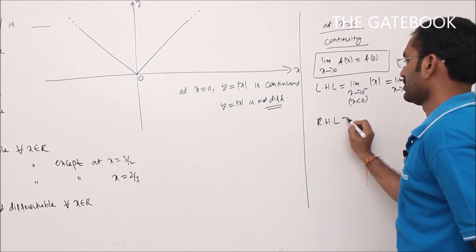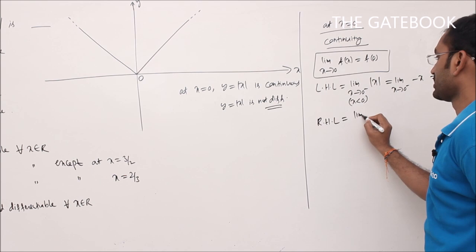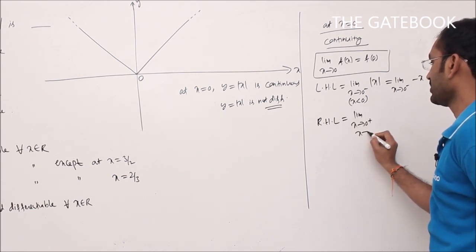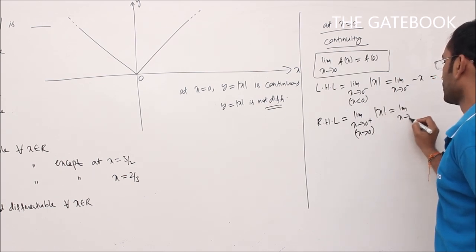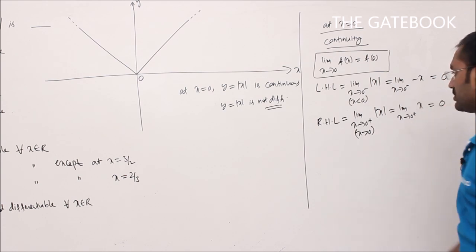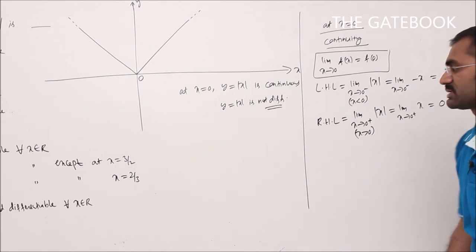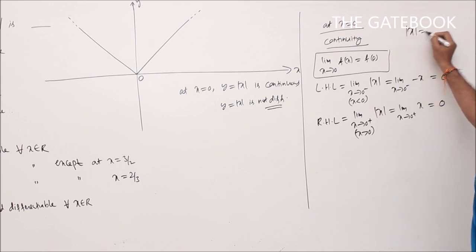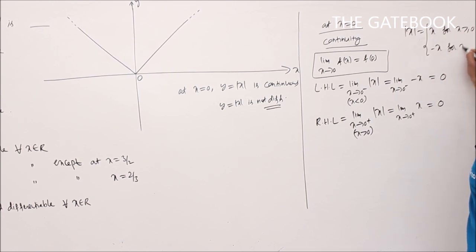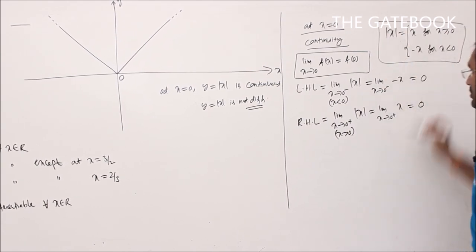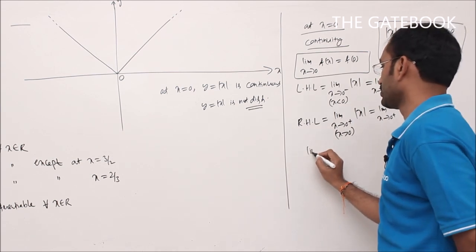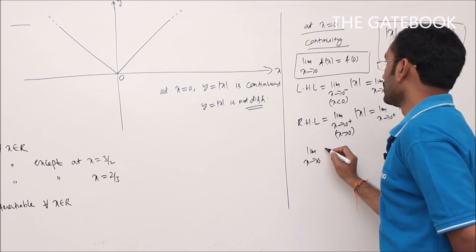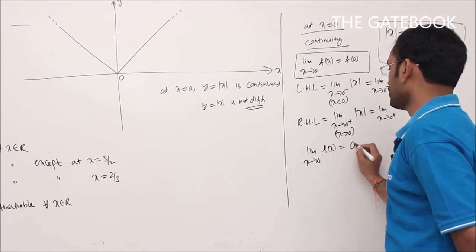Similarly, the right hand limit. What is the right hand limit? Limit x tends to 0 plus, means x value greater than 0. When x greater than 0, mod x value is plus x. Since the mod x definition is mod x is equal to x for x greater than or equal to 0, and equal to minus x for x less than 0. So left hand limit 0, right hand limit 0, both are equal. Therefore, I can confirm that the limit value is 0. Limit x tends to 0, f of x, that is the mod x value, is 0.